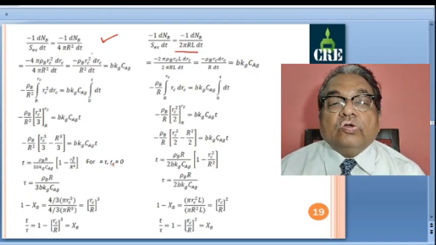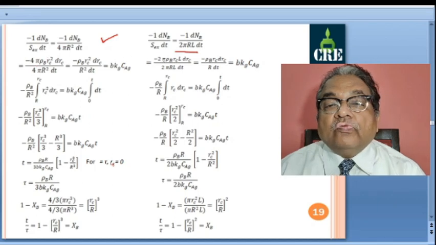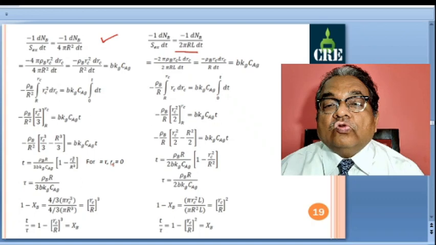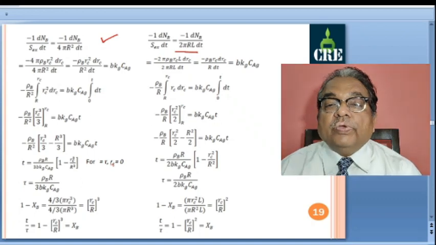So here again instead of 4 pi R square we have 2 pi RL, and in case of 4 pi RC square we have 2 pi RCL. Okay, this surface area. So this L will cancel out, 2 pi cancel out. So you get minus rho b RC drc by R dt. So when I separate the variables, here I get rho b minus rho b by R square, RC square drc, this you know. Here I get minus rho b by R into RC drc. This side is same.